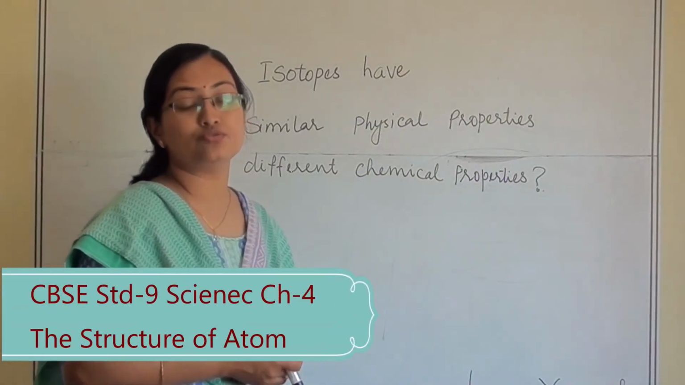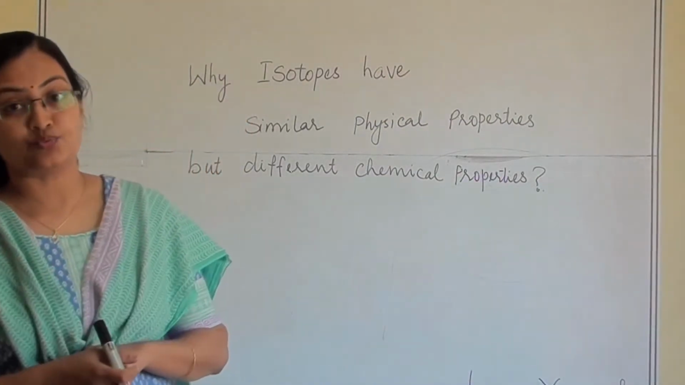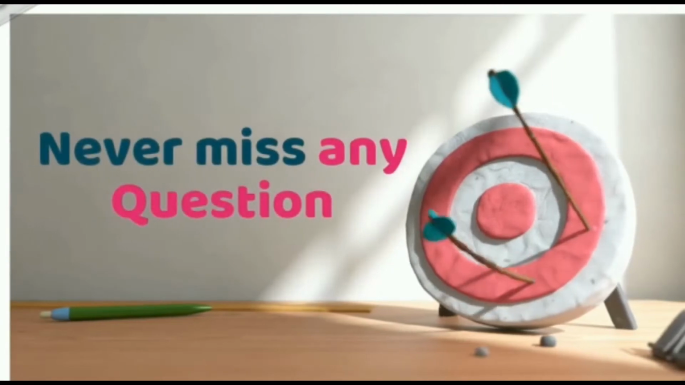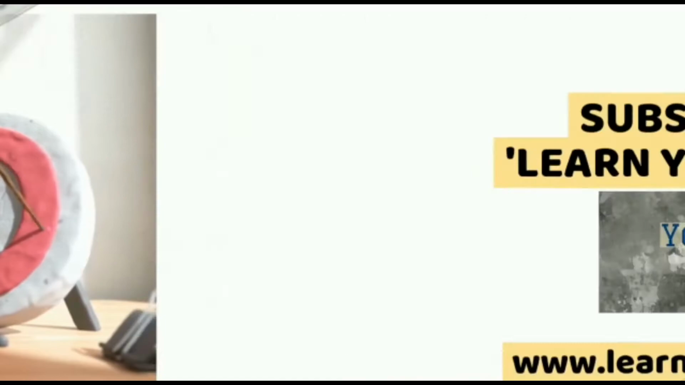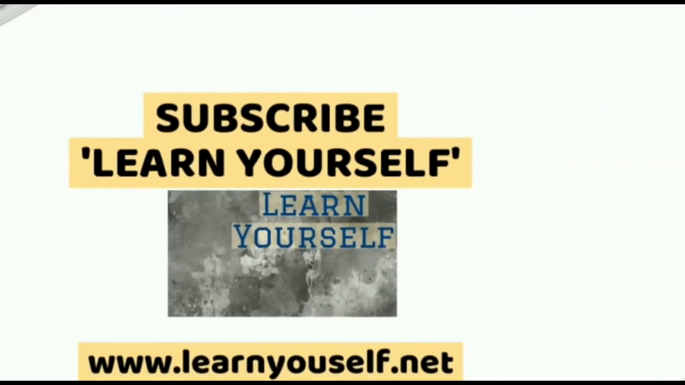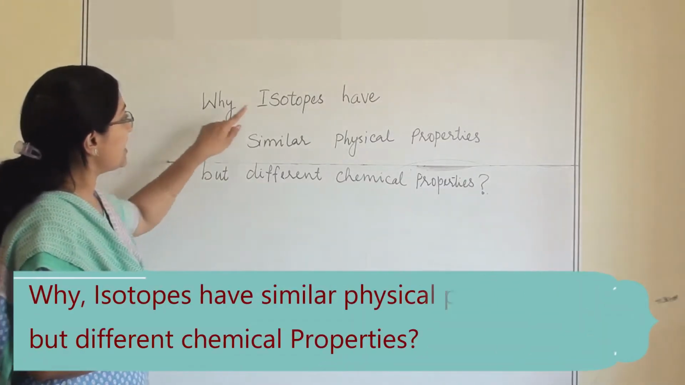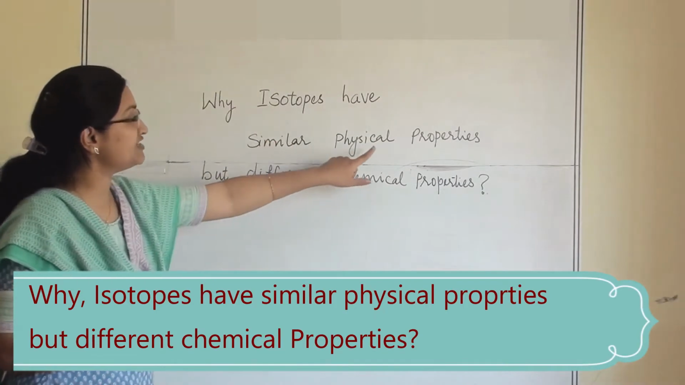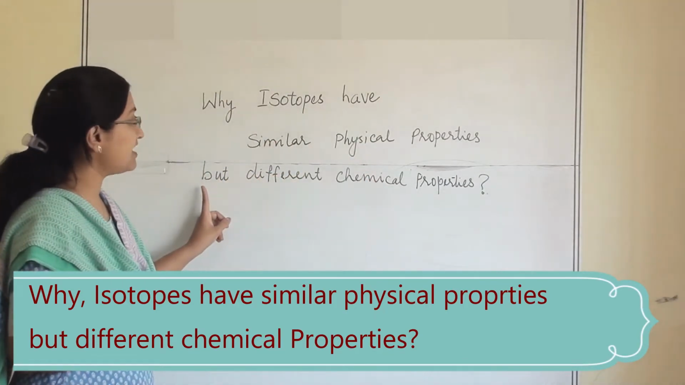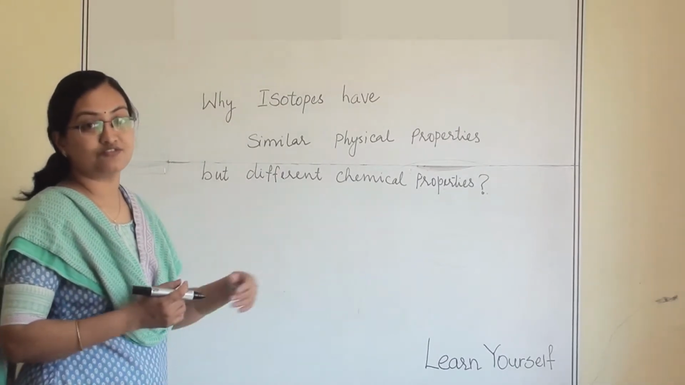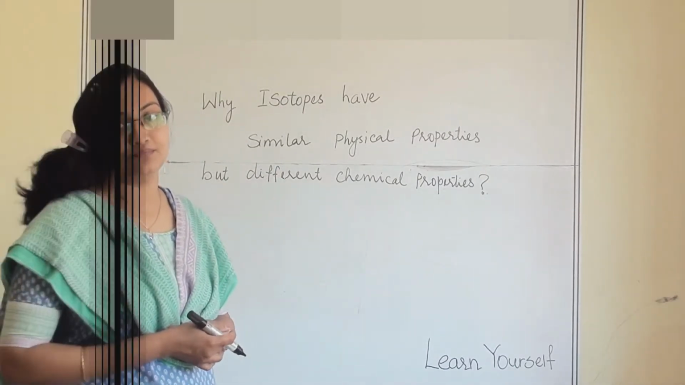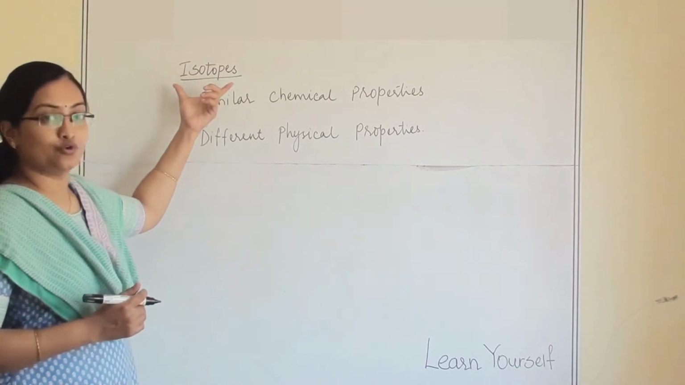Today we are going to learn about isotopes. One reason is that isotopes have similar chemical properties but differ in their physical properties. So let us find out the reason for the same. So what are the isotopes?